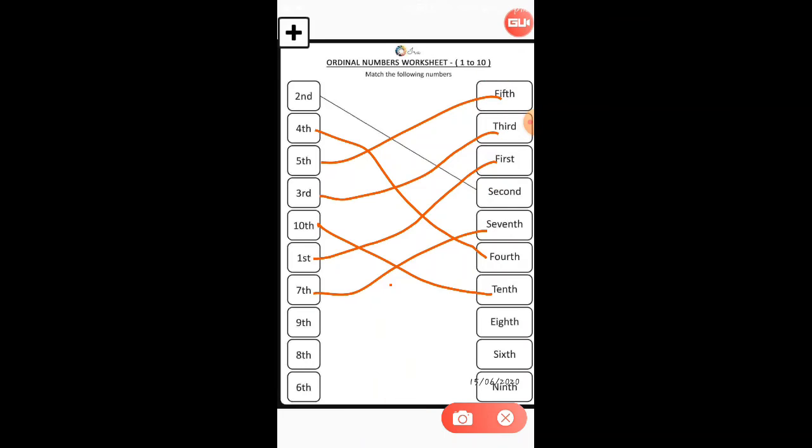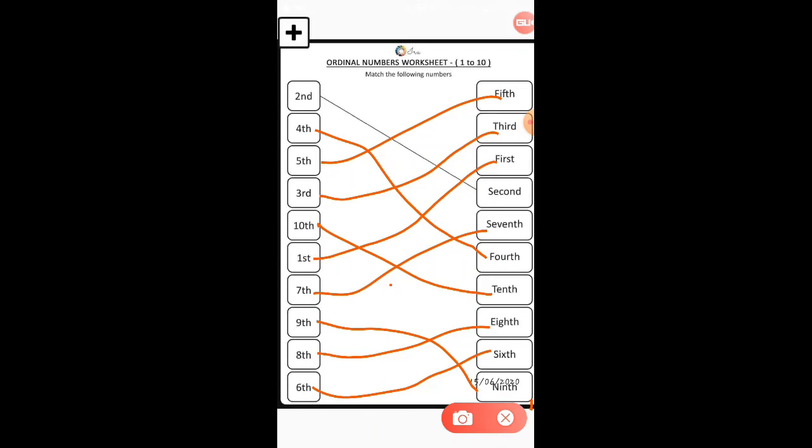Now there is number 9th. Where is the spelling of 9th? At the last. See this. N-I-N-T-H, 9th. Then 8th. Where is the spelling of 8th? Can you find it? Yes, here is the spelling of 8th. Then the last one, 6th. Where is number 6th? See this. This is the way you have to match the numbers. Okay, so you have to do this in your book.